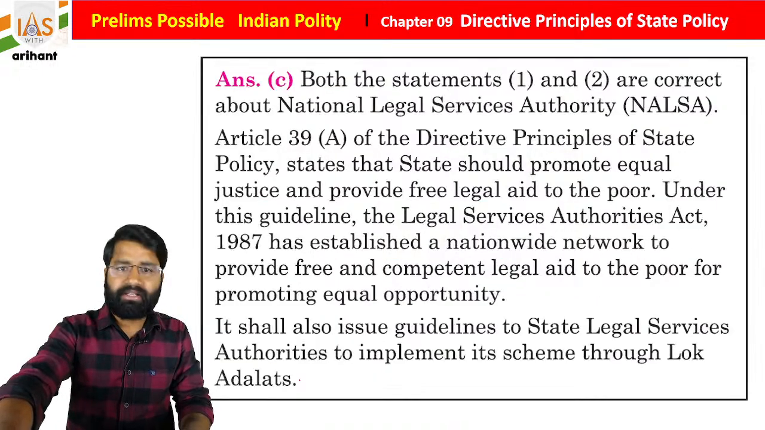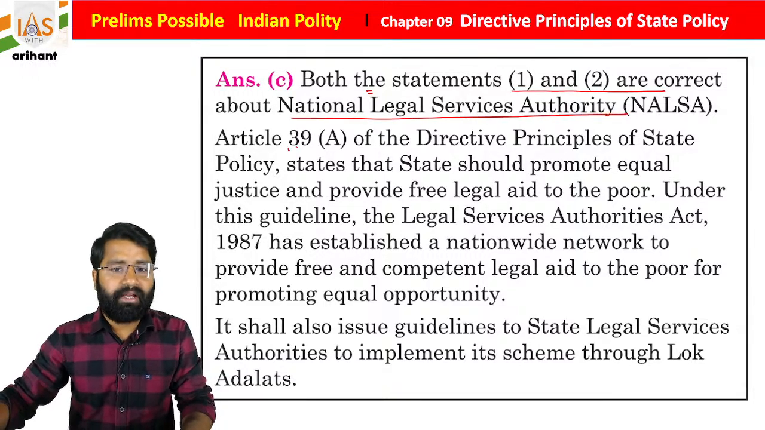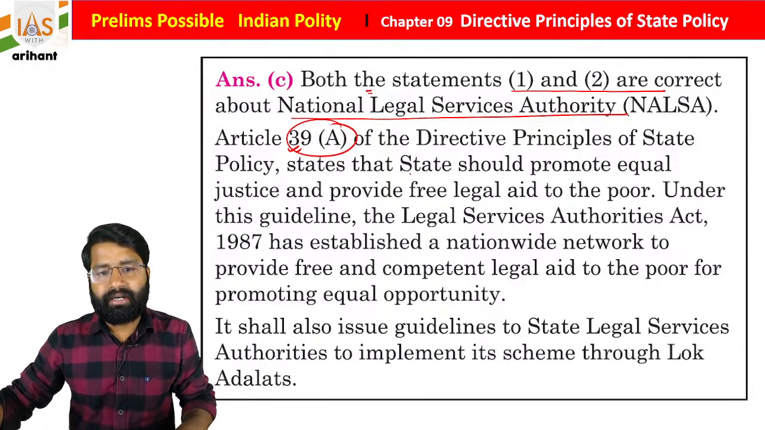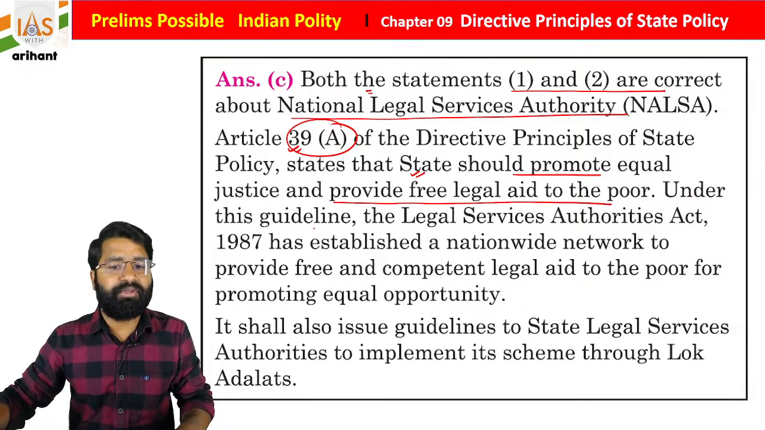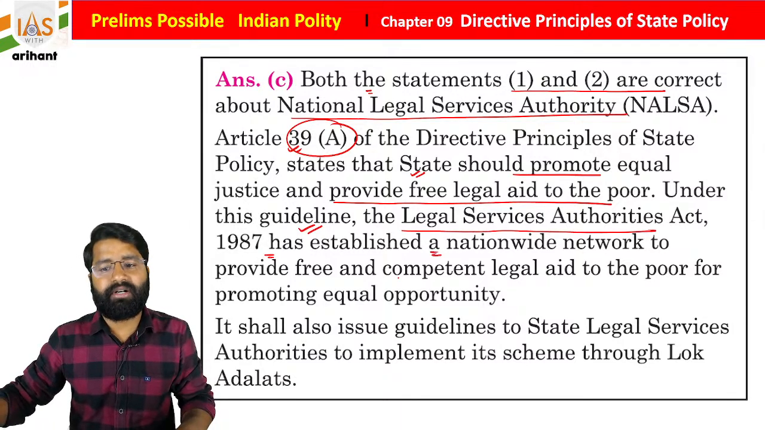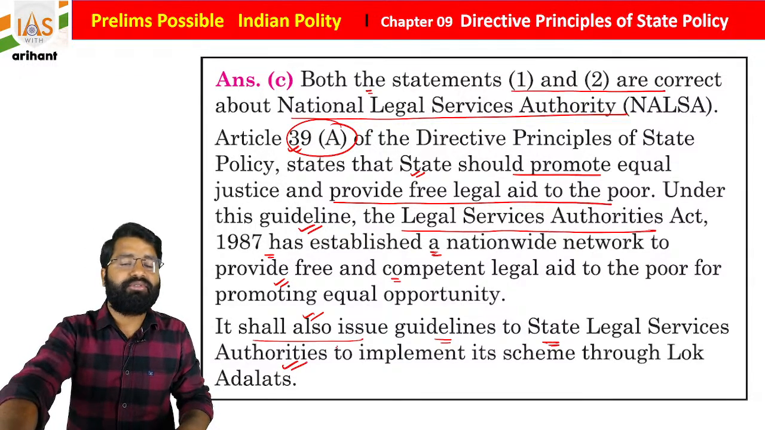And now see here. Both statements 1 and 2 are correct about the National Legal Service Authority, NALSA. Under Article 39 Clause A, added by the 42nd Amendment to the DPSP, the state should promote equal justice and provide free legal aid to the poor. Under this guidance, the Legal Services Authorities Act 1987 has established a nationwide network to provide free and competent legal aid to the poor for promoting equal opportunity. It shall also issue guidelines to the State Legal Services Authority to implement the schemes through the Lok Adalat, students.